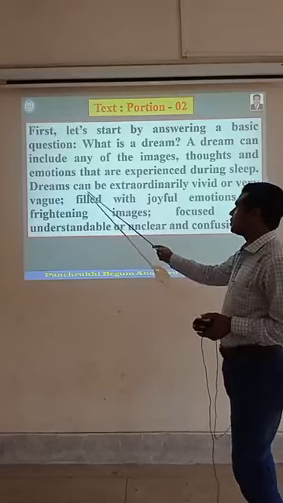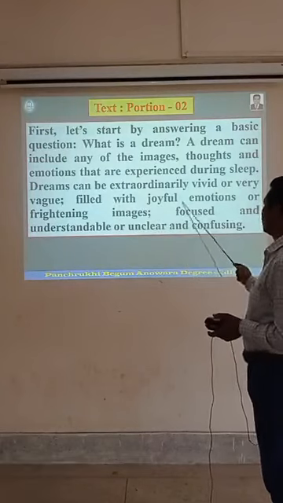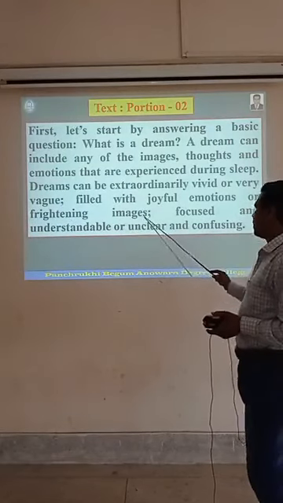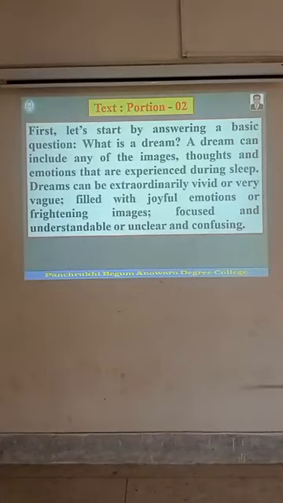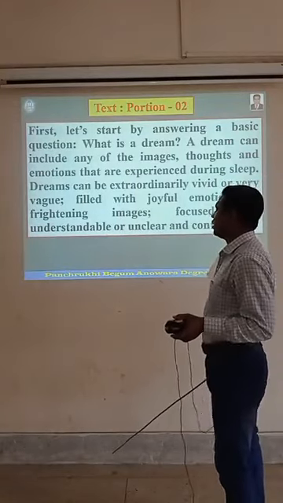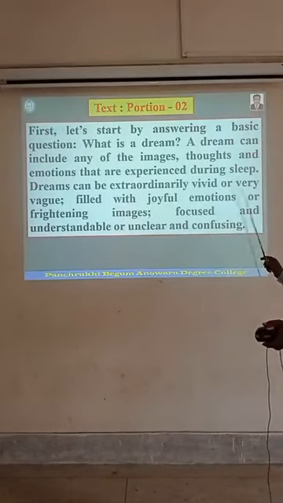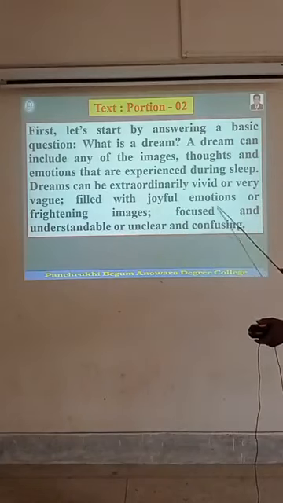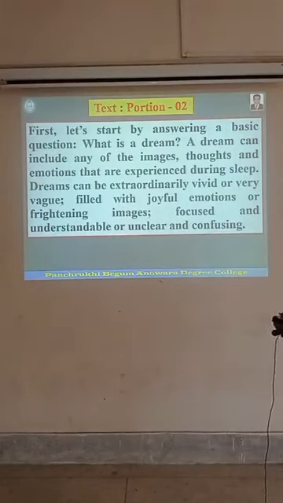In sleep, dreams can be extraordinarily vivid or very vague, filled with joyful emotions or frightening images, focused and understandable or unclear and confusing. That means there is a description of different types of dreams. We dream at night in sleep. That is the description. Sometimes we will face joyful emotions or frightening images, or focused and understandable or unclear and confusing dreams. We dream at night. Next portion, number 3.